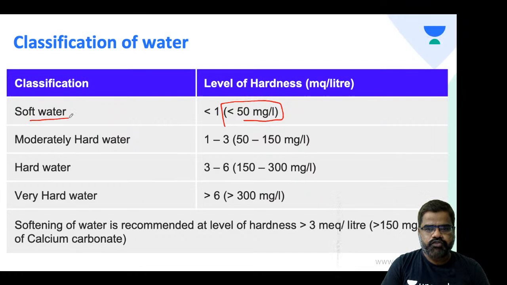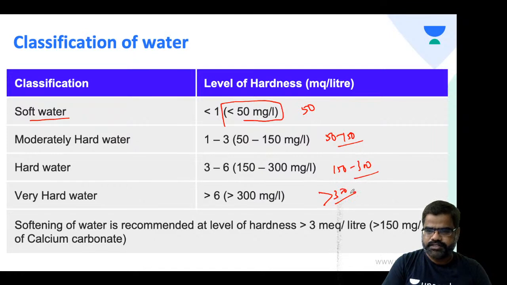Less than 50 milligram per liter is soft water. Less than 50 is very soft, 50 to 150 is moderately hard, 150 to 300 is hard, and greater than 300 is very hard water.